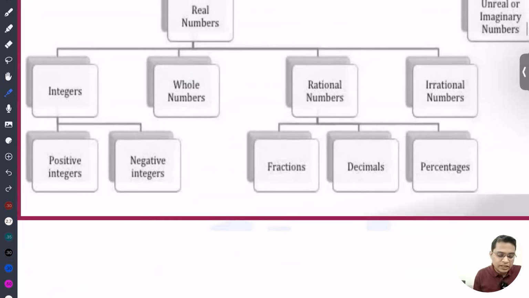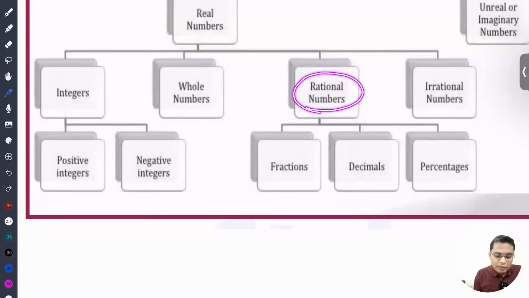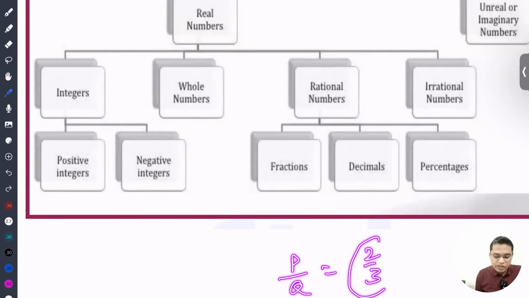After natural numbers we'll see it. So next is a rational number. A rational number is a number that we can represent in p by q form. For example, 2 by 3 is a rational number. 8 by 7 is a rational number.